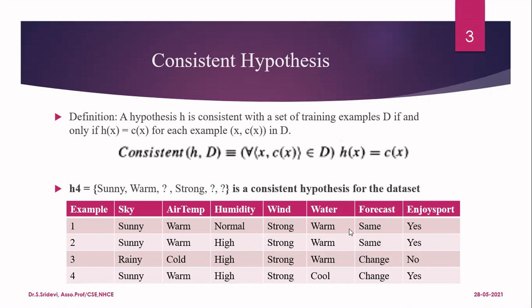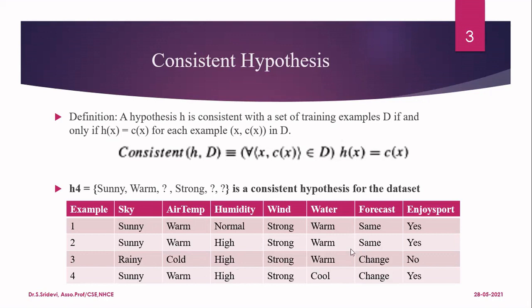Now let us check for the last one. In the last one, I have sunny, warm. It is matching with sunny and warm. And the third column is high. Here I have question mark. So correct. Fourth column is strong. There is a match. Fifth and sixth are cool and change. Here I can accept any value. That means this record will be correctly classified as yes according to this hypothesis. And the output is also yes.